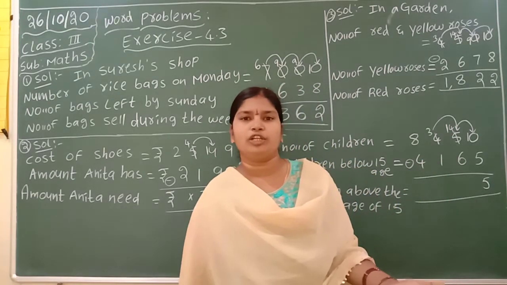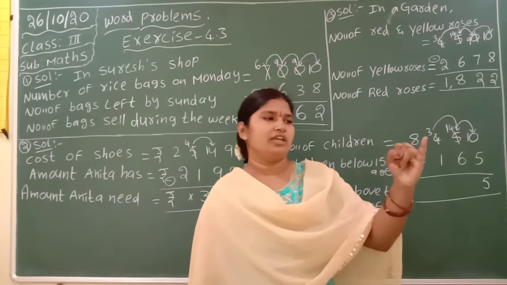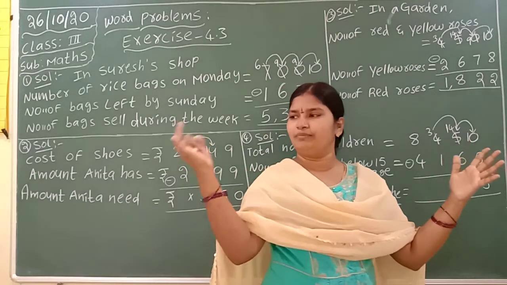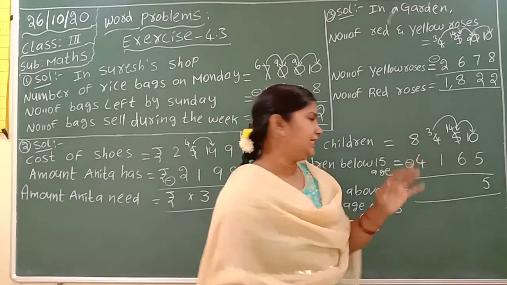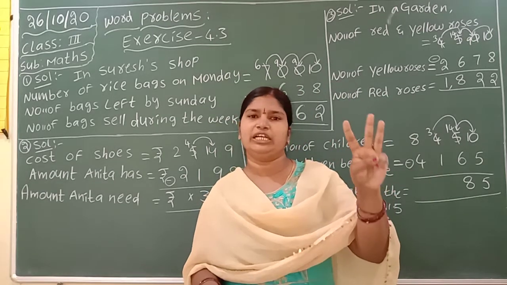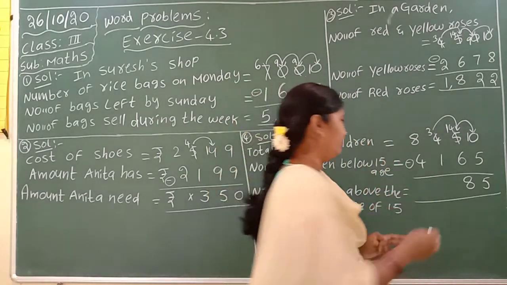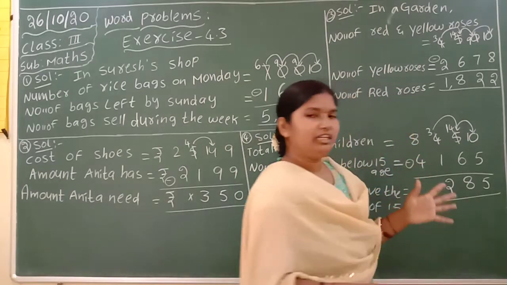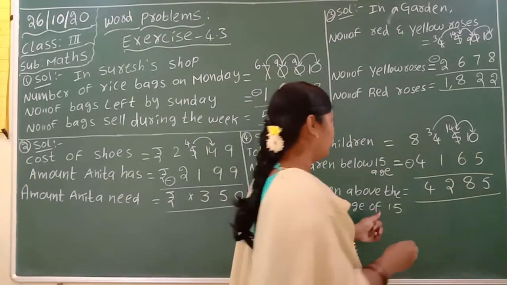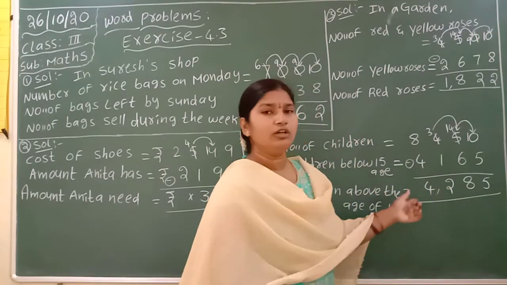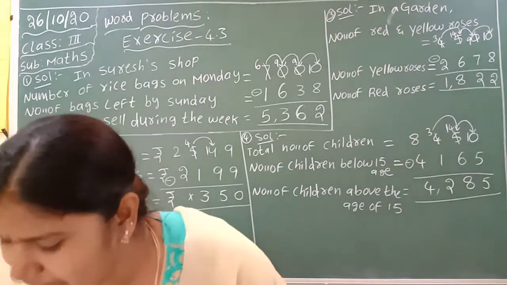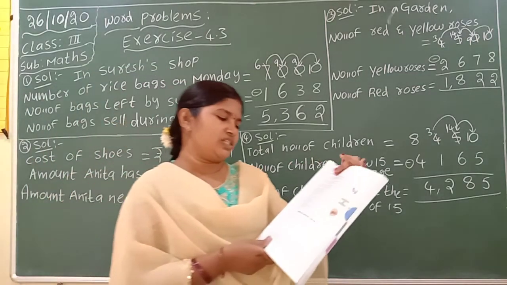Count from 6 up to 14. 6 after 7, 8, 9, 10, 11, 12, 13, 14. 8. 3 minus 1. Open 3 fingers, close 1 finger. How many are remaining? 2. 8 minus 4, 4. So the number of children above the age of 15 is equal to 4,285. Same like this, in your textbook, 3 more questions are there.